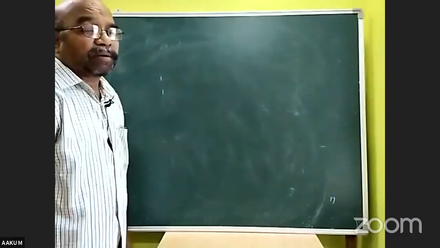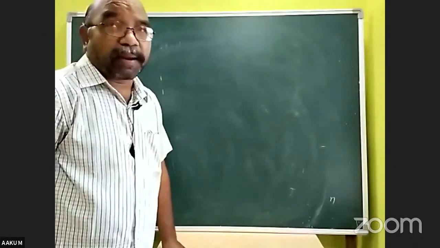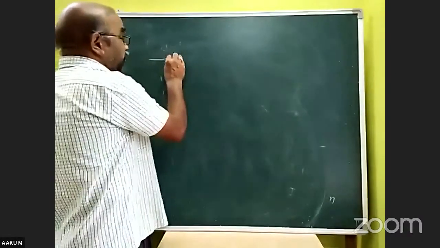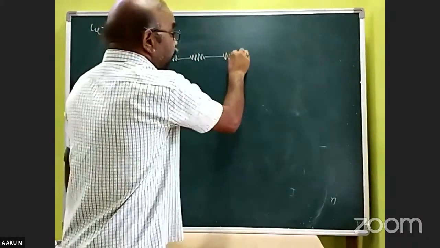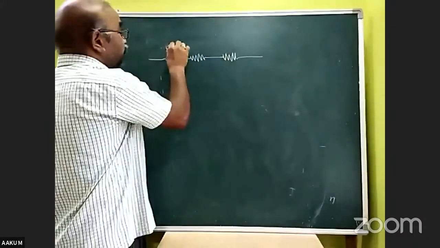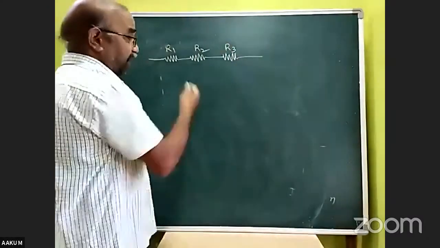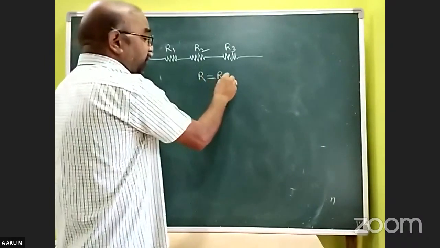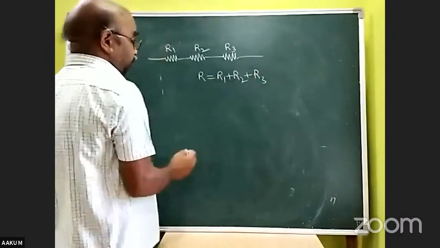We will discuss some problems regarding series combination and parallel combination of resistors. Already we know that if resistors are connected in series like this, one after other, the resultant or effective resistance is R1 plus R2 plus R3.